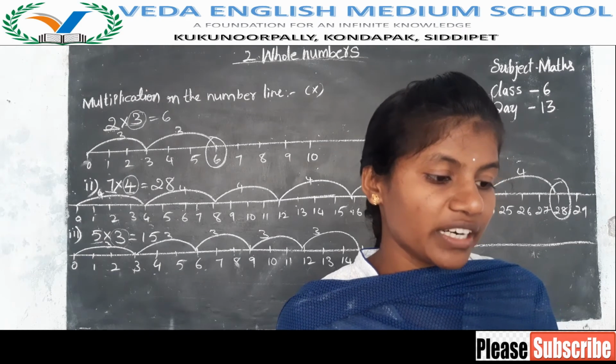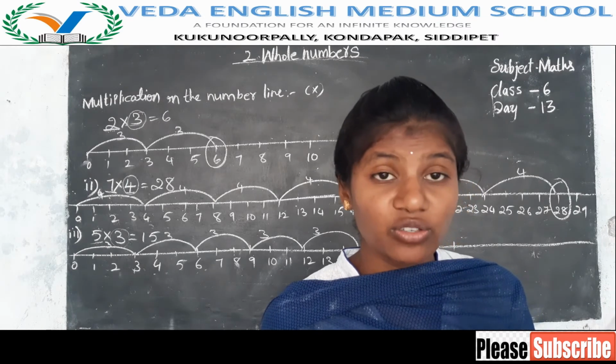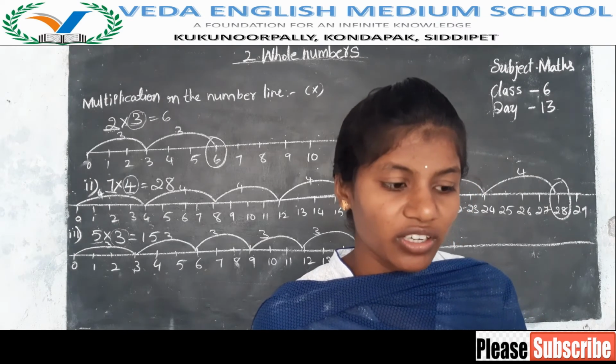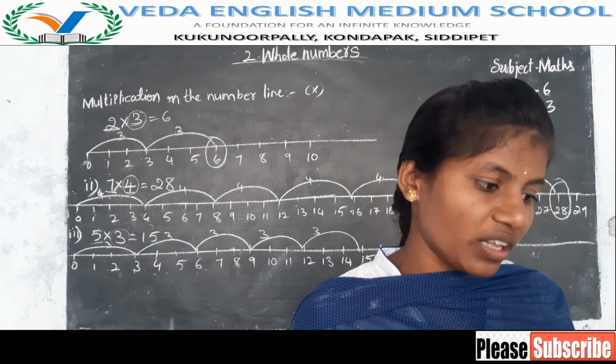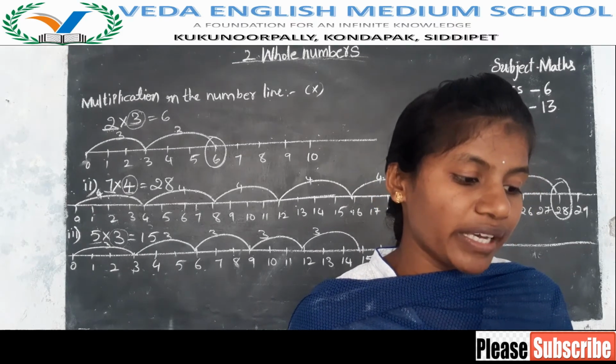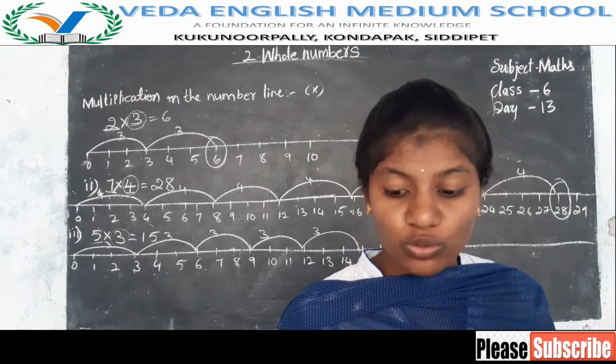What number should be deducted from 6 to get 1? So it is the second one, 6 minus 1. First one is 8 minus 5 on the number line. Second one, 6 minus 1 on the number line. What number should be added to 6 to get 8? So third one, 6 plus 2 on the number line.